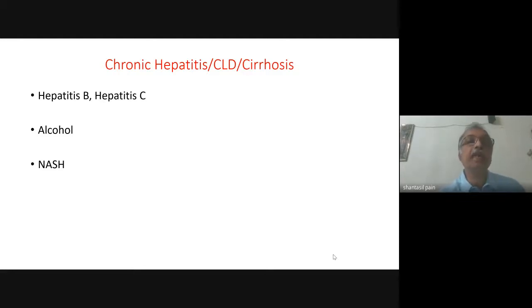So, we can have a patient who is HIV infected and also co-infected with hepatitis B, or we can have a patient with HIV and hepatitis C co-infection, or we can have a patient with HIV who is infected with both hepatitis B and hepatitis C virus. And some of them will also be addicted to alcohol, and some of them may have diabetes or features of metabolic syndrome. So the picture can be quite complicated.